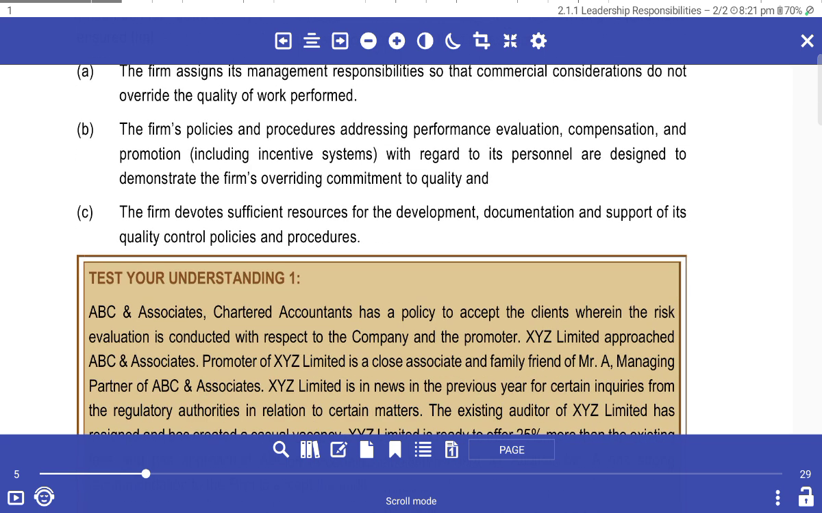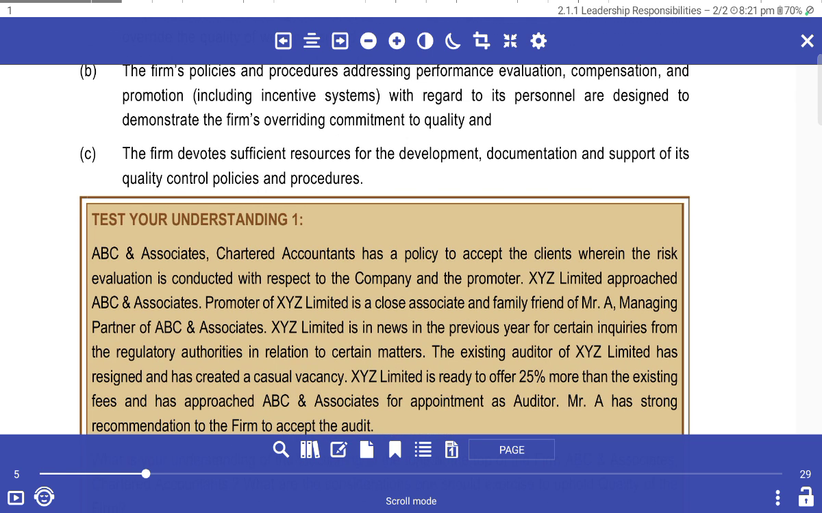The firm's policies and procedures addressing performance evaluation, compensation, and promotion, including incentive systems, with regard to personnel, are designed to demonstrate the firm's overriding commitment to quality. The firm devotes sufficient resources to the development, documentation, and support of its quality control policies and procedures.